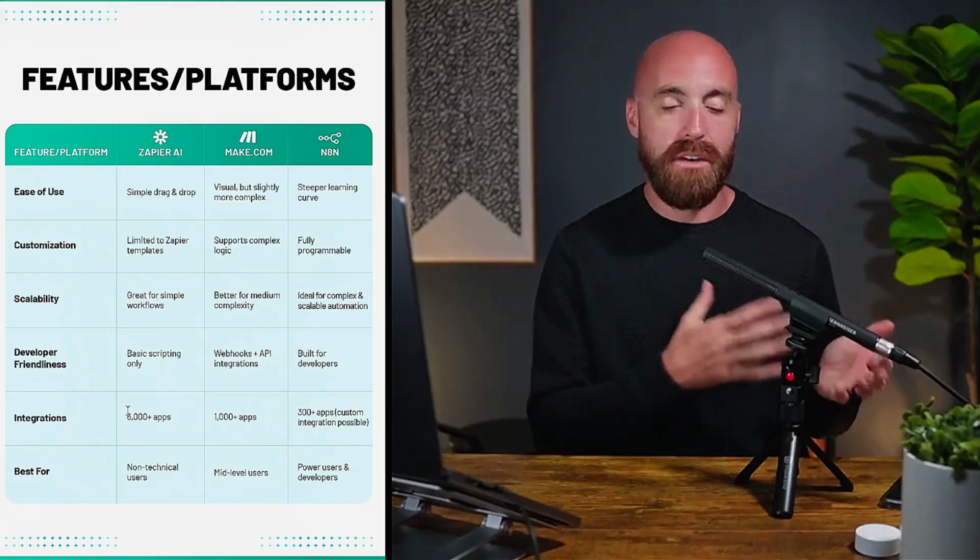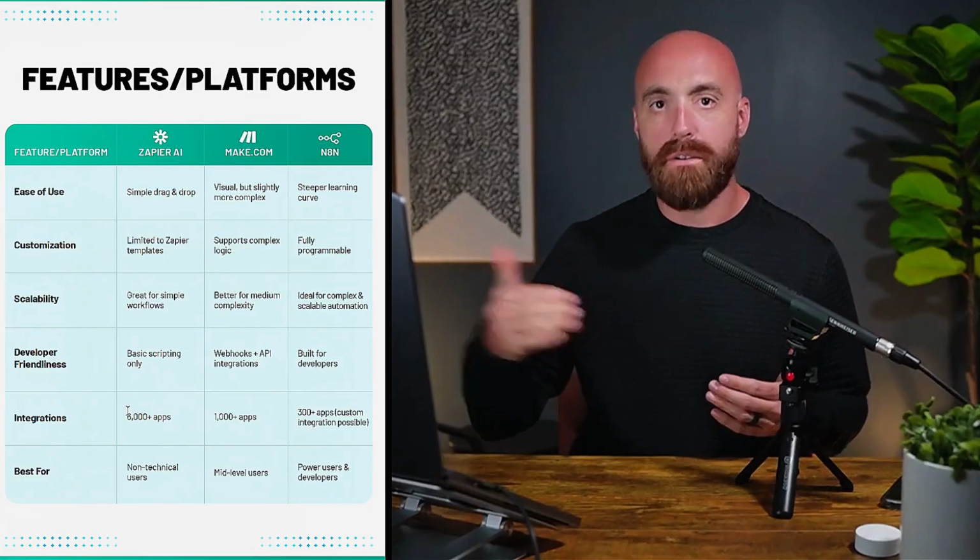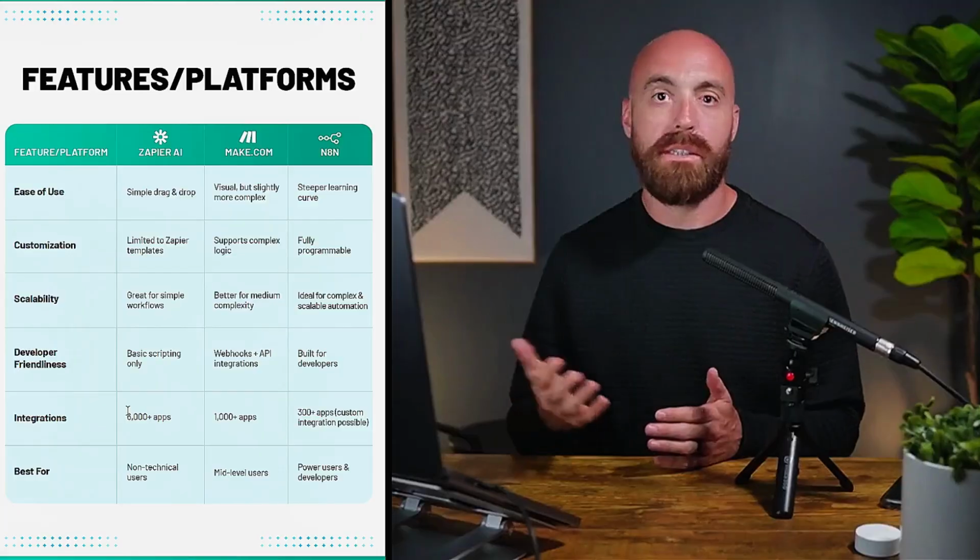So I'd almost say start in Zapier, and then you'll see where you outgrow certain things, and then go into something like Make.com. And then if you just know, hey, I'm building a business and I have money to invest or time to invest in this, or I'm a developer and I know I can commit my time to this, then it's fully programmable. You will not be limited by N8N. We have done the craziest stuff already, and every single idea that I throw at our team, they just do it. It's almost like just traditional coding in some ways. I know a lot of traditional coders are moving to N8N because it's easier to code inside of a platform like this that provides a little bit more structure.